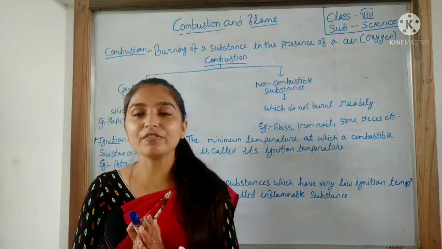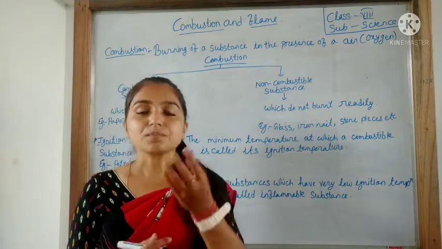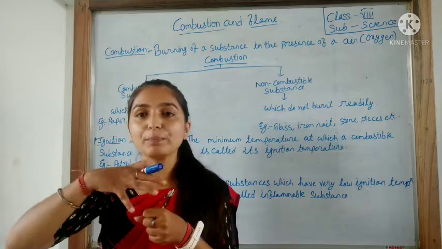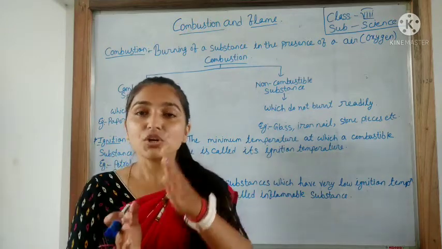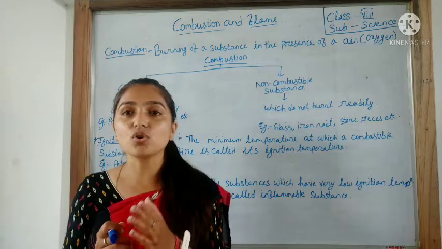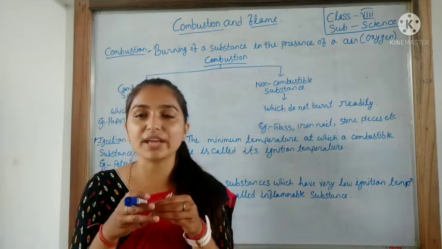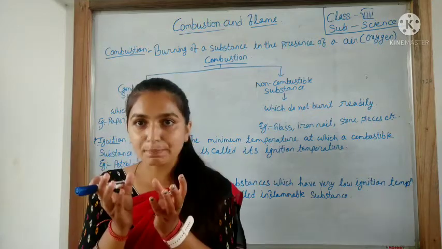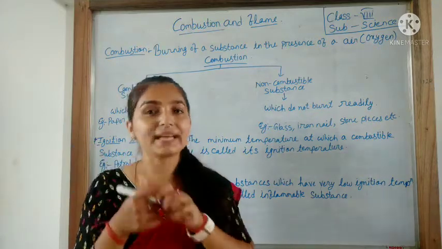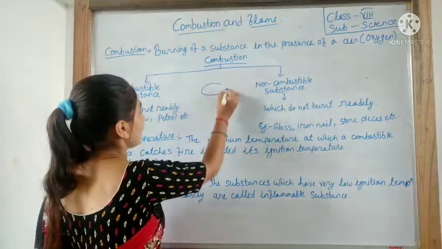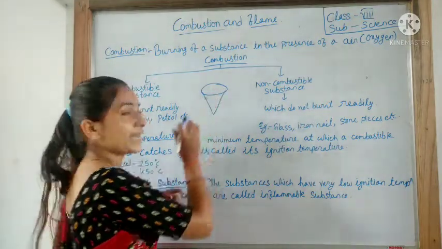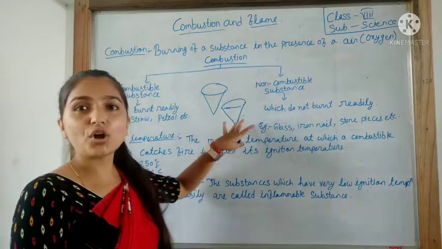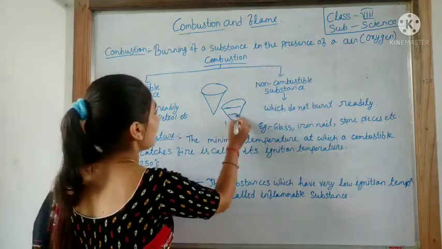With the help of an example, suppose you have paper and you make a cone of this paper. You can see the picture in your book also, with the help of the activity there. You make a cone of paper like that. In this cone of paper, what will happen?